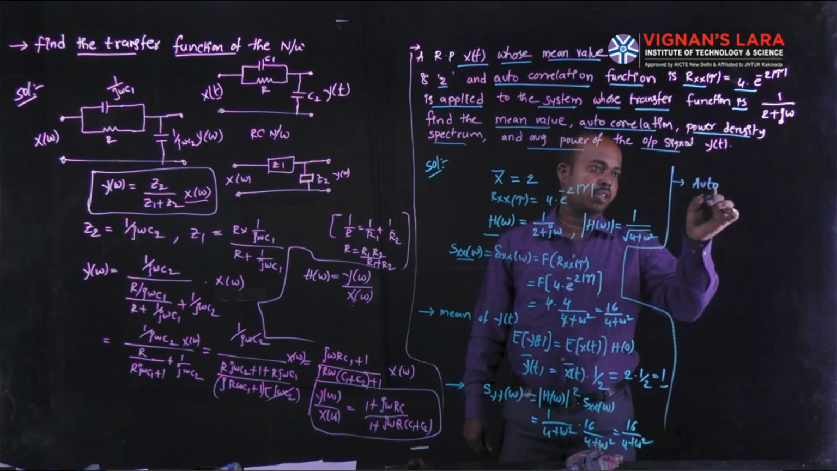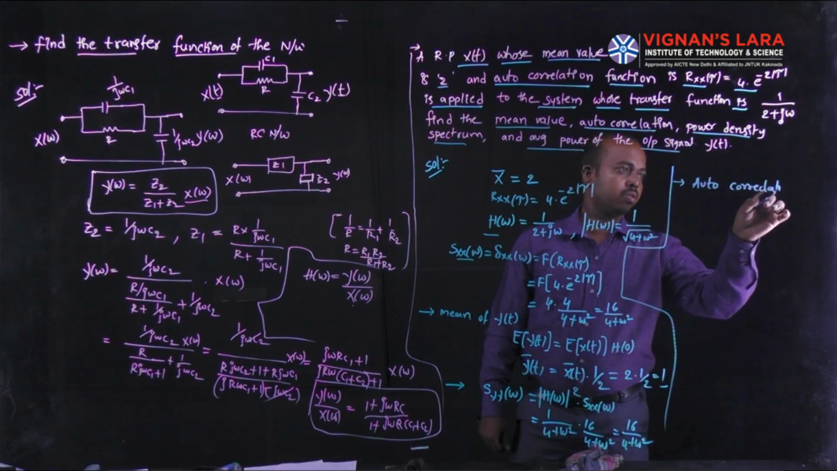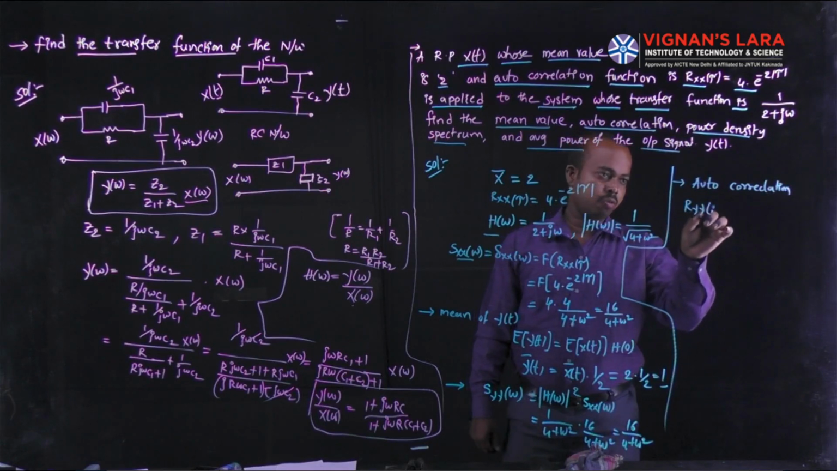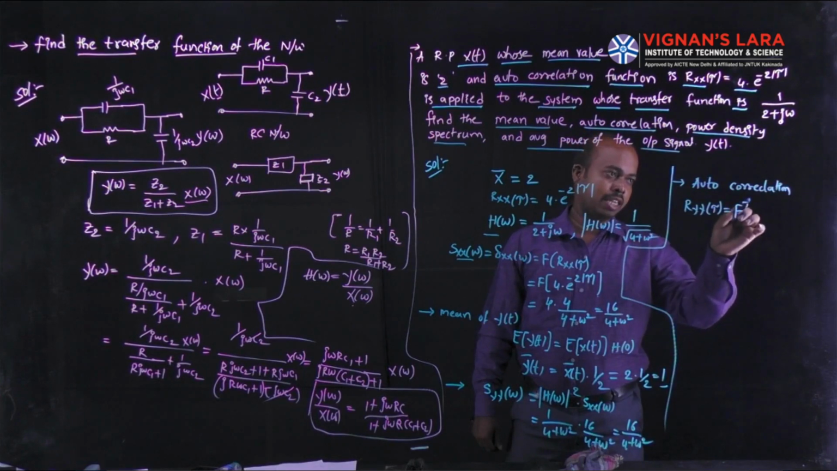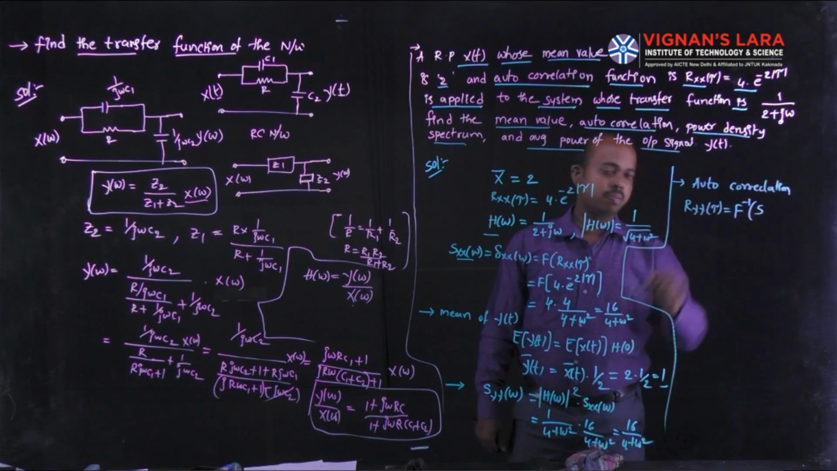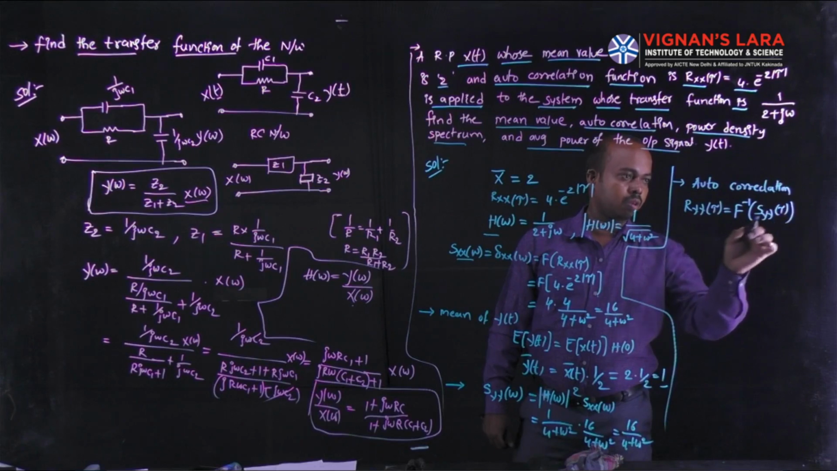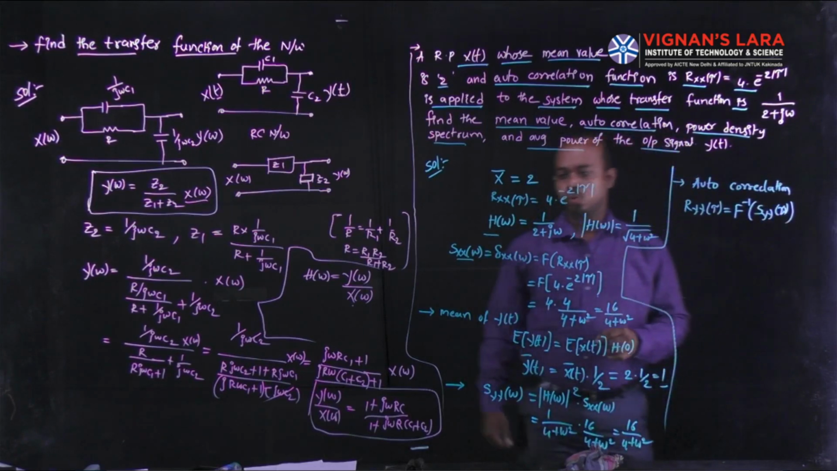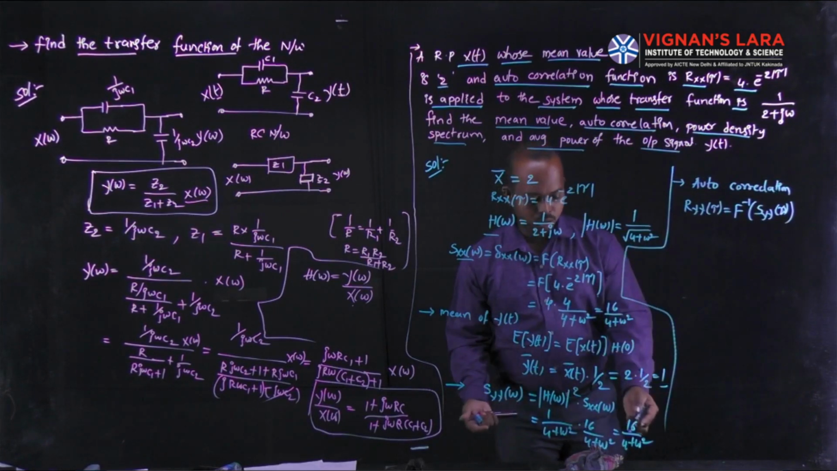This autocorrelation of your output response, Ryy of tau, is equal to the inverse Fourier transform of your power spectral density, that is Syy of omega. It is not tau, it is omega. Syy of omega we are already finding here, so you can take the inverse Fourier transform on this function.